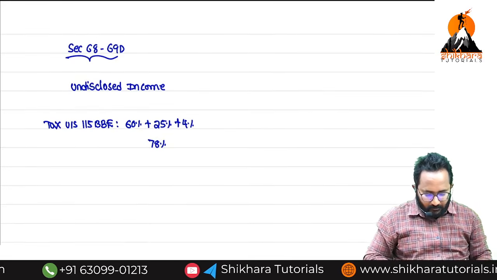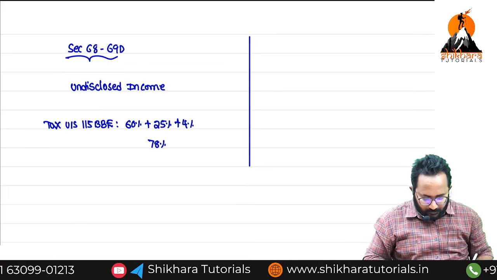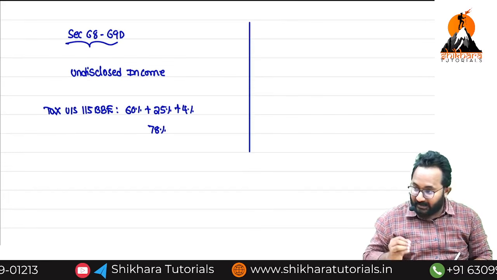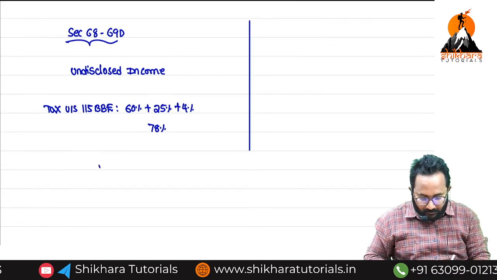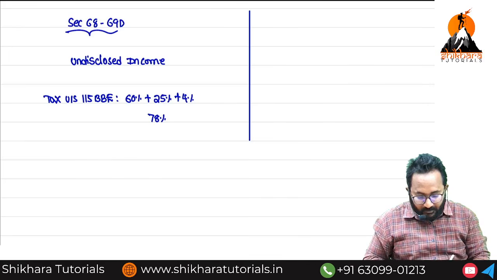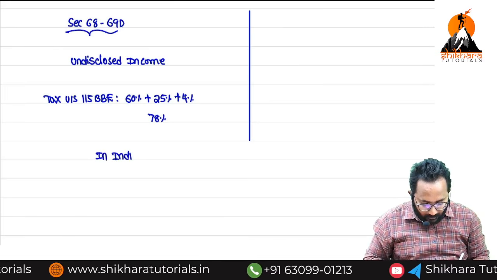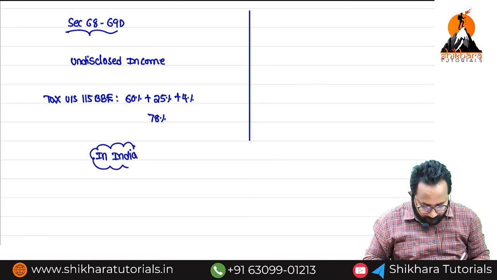Remember? Then what about the Black Money Act, sir? If any undisclosed income is identified under these sections in India, this is the only tax rate we are going to apply.